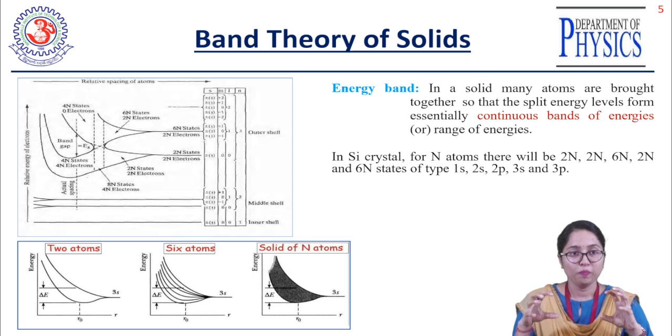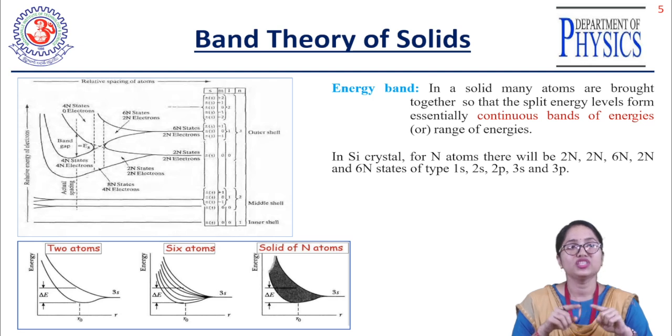When you bring the two atoms closer to each other, it means you are reducing the interatomic distance. The electrons present in the outermost orbits of the two atoms will interact with each other and split the single energy level into two energy levels. In a similar way, if I bring six silicon atoms closer to each other, the single energy level will be split into six energy levels.